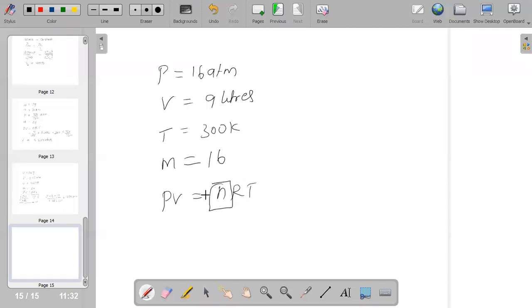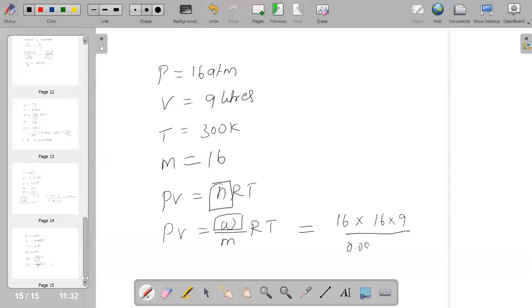Here in nRT, we know the molar mass but we do not know the actual weight. That is what they have asked us to calculate. Hence PV we can write as W by M into RT, and we need to calculate W. If you substitute all the values, it will be 16 into 9 divided by 0.0821, the R value, and 300.